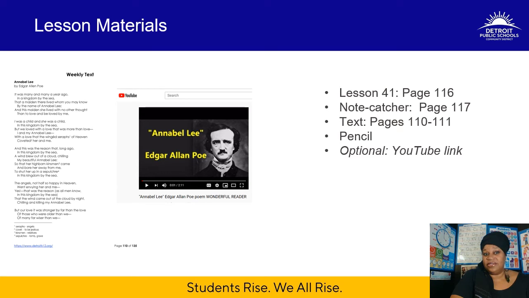The materials you'll need for this lesson are as follows. This is lesson 41. You'll need your note catcher. You can reread the text on pages 110 and 111, or you can choose to go to this optional YouTube link and listen to the read aloud of Edgar Allan Poe's poem, Annabel Lee. You'll also need a pencil.